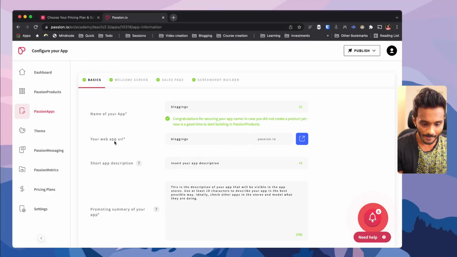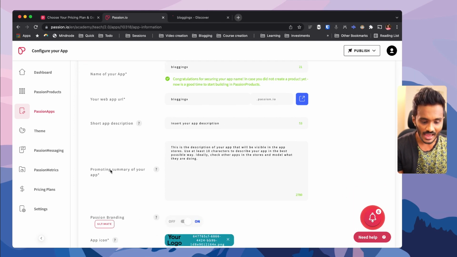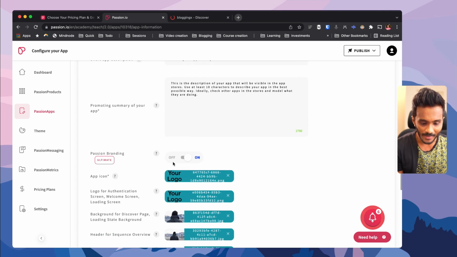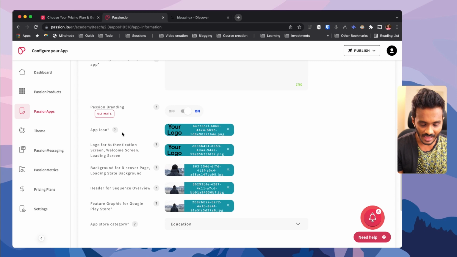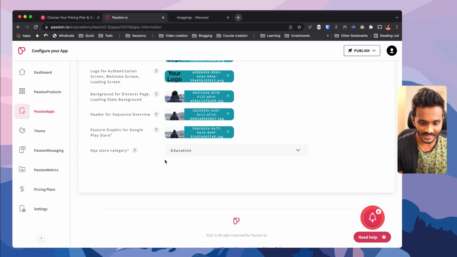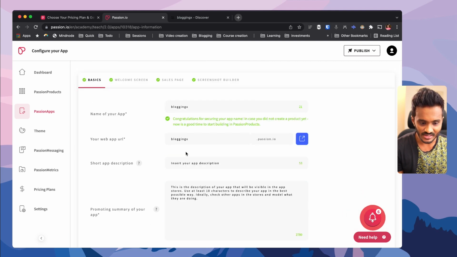So the web app URL is bloggingx.passion.io. So I can load this, and here I can enter in the short app description that will go inside of the app stores, and promoting summary of your app, passion branding. I can just turn this off or on. And app icon, I can replace this app icon from your logo to my own logo. And app store category, so I can select education, that's pretty good.